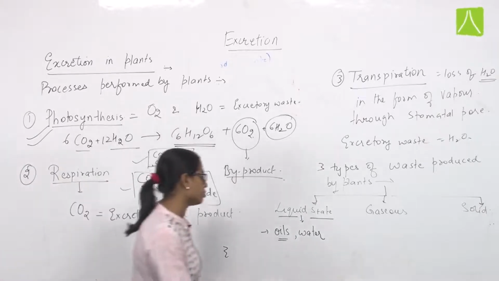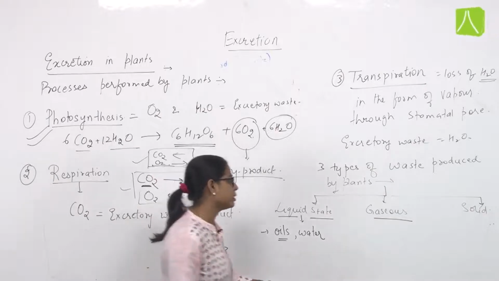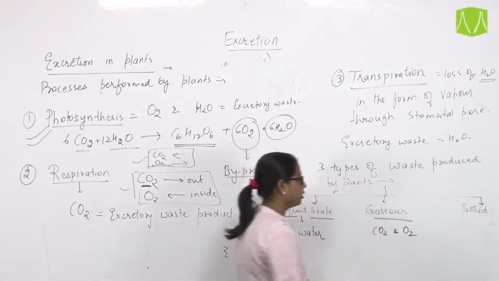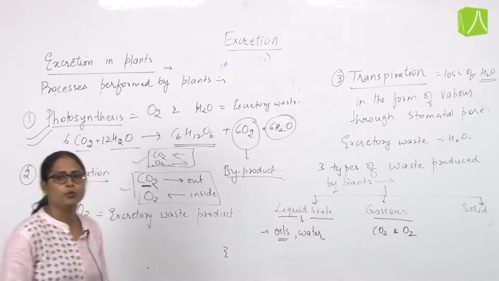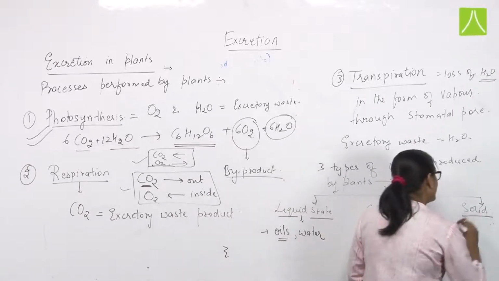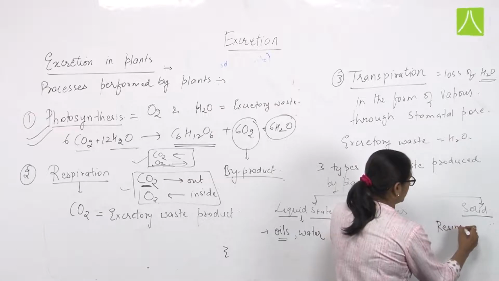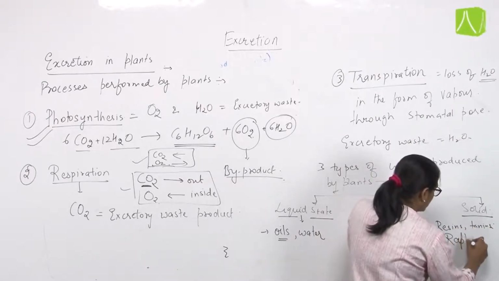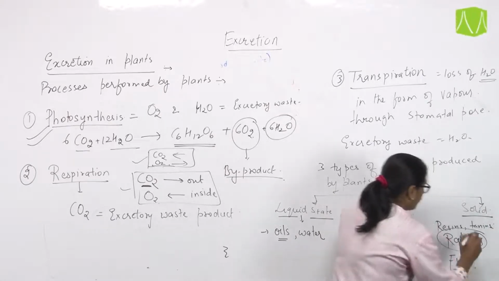Now what are the gaseous wastes? The gaseous wastes we have discussed are CO2 and oxygen only. CO2 through respiration and oxygen through the process of photosynthesis are the gaseous waste forms. Similarly, the solid waste forms we consider are resin, tannin, and mainly the raphids. Raphid is a component of the fruit.